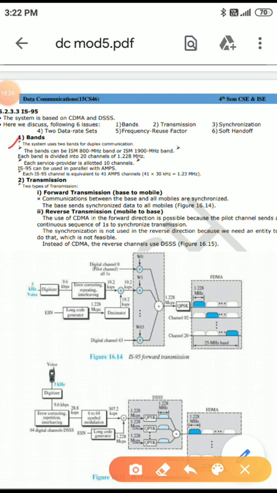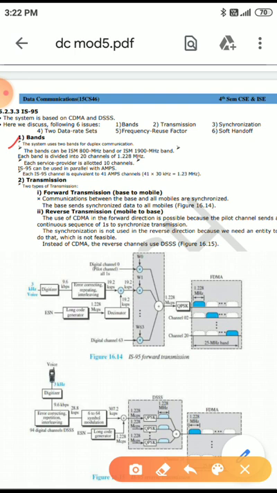The first issue is bands. The system uses 2 bands for duplex communication. Here also it is using 2 bands for duplex communication. Duplex communication is nothing but that at the same time you can talk and listen.